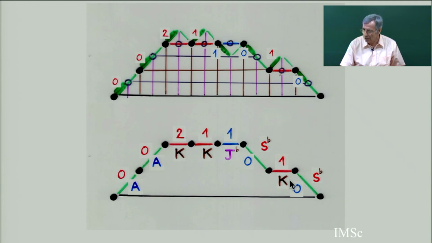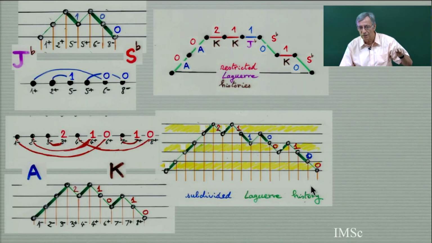So I have here a restricted Laguerre history, and the weight, the valuation, the number of choice between 0 and pi minus 1, you can recognize when you have the step A or K, northeast step or red east step. This corresponds to the red valuation, which corresponds to the yellow strip of the subdivided Laguerre history. The blue choice corresponds to blue east step or to southeast step, which corresponds to the white strip in the subdivided Laguerre history.